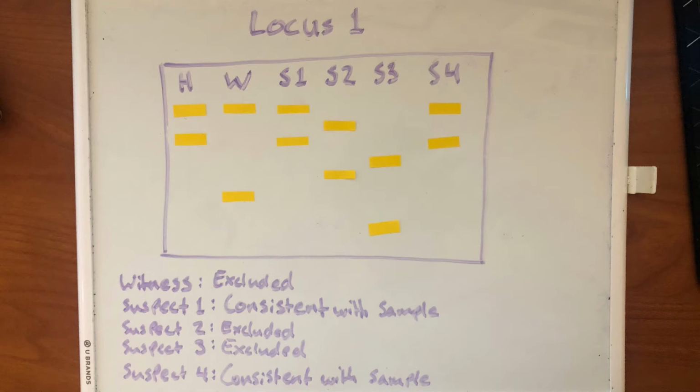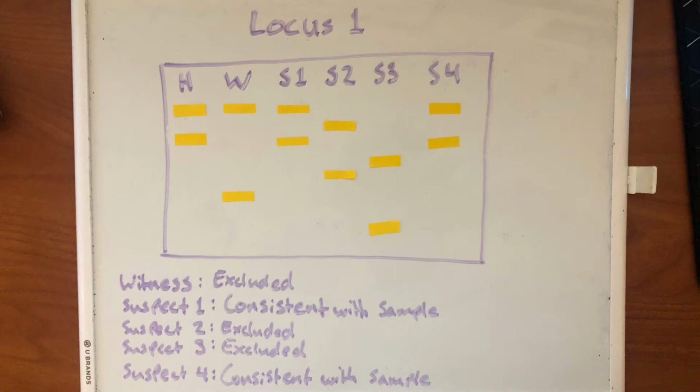In one of the bars, the security guard witness is matching with the sample, but the second bar near the bottom is different, and therefore the security guard can be excluded from the sample. Suspect 1 is matching both bars, so they cannot be excluded from leaving the sample at the scene of the crime. Suspect 1 is also matching at one bar with the security guard witness, which will be important later.